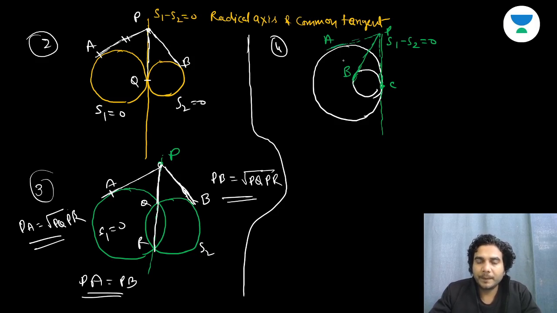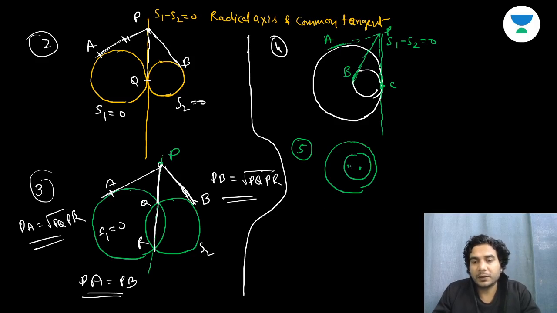Yeah. And the fifth case, so again equation will always remain same whatever the case is. Fifth case is when one circle is inside the another circle, but they are not concentric. Okay, they're not concentric. Centers are not same. So in this case also radical axis will be like this, and this is S1 minus S2 is equal to 0. All right, so you can draw tangent to this, and tangent to this will be all of equal length. PA is equal to PB. So I hope you are able to visualize these cases.